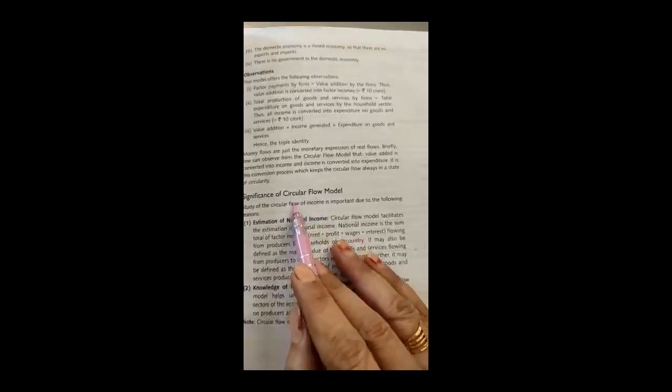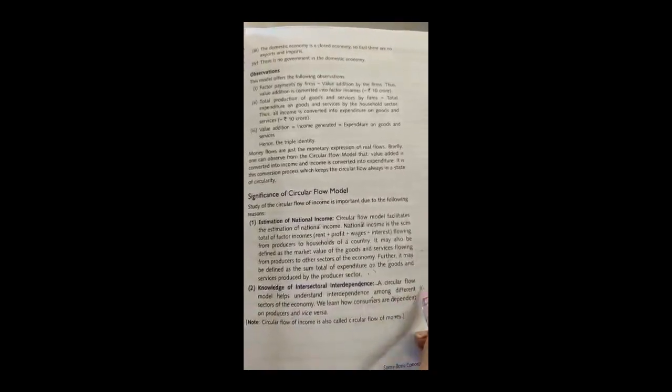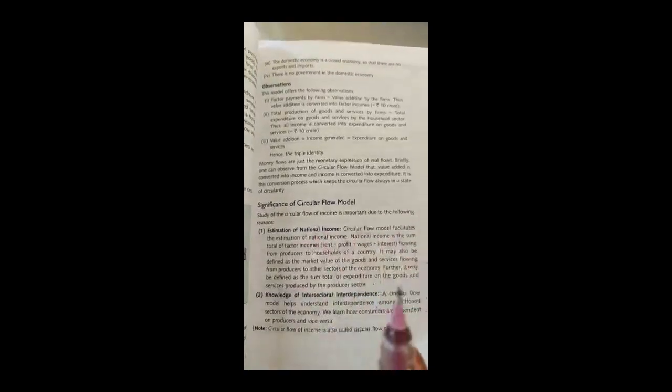Children, from the circular flow model, we can understand how one sector is interdependent on another sector. That's why we also need to study the circular flow model. It helps understand interdependency among different sectors of the economy. We learn how consumers are dependent on producers and how producers are dependent on the consumers.